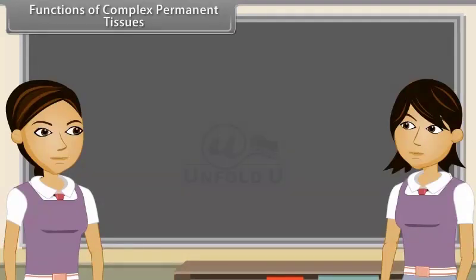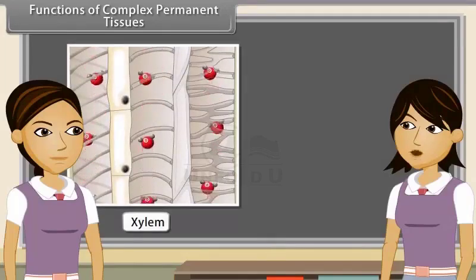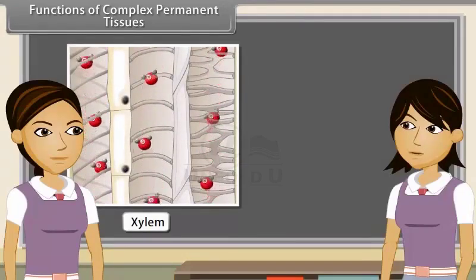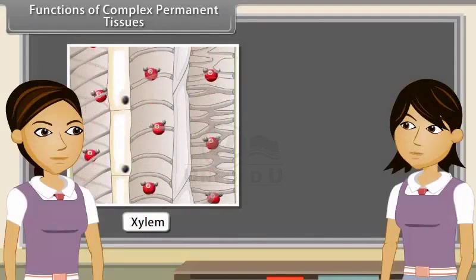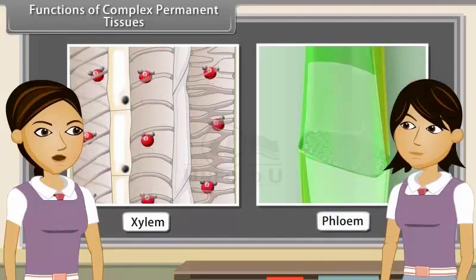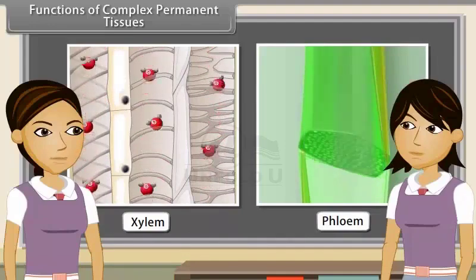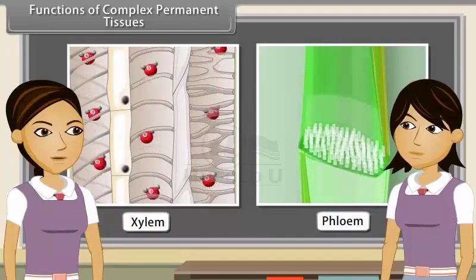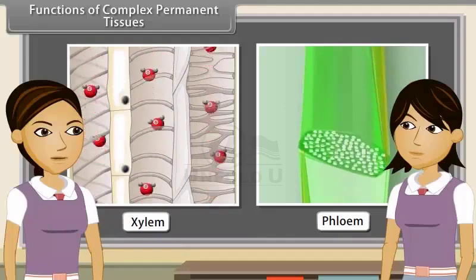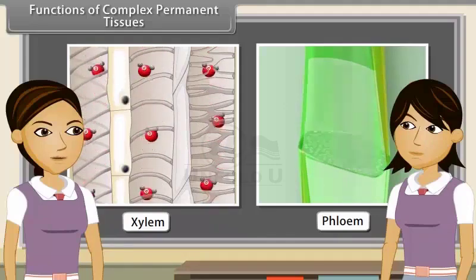Functions of complex permanent tissues. The main function of xylem is to carry water and mineral salts upwards from root to different parts of shoots. Phloem transports photosynthetically prepared food materials from the leaves to storage organs and later from storage organs to the growing regions of the plant body.